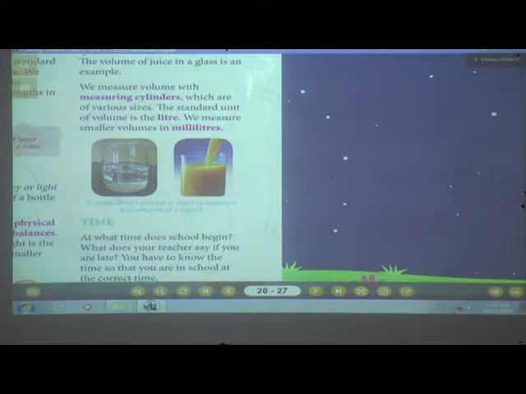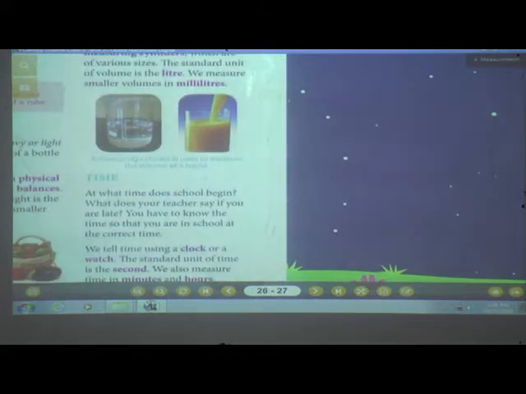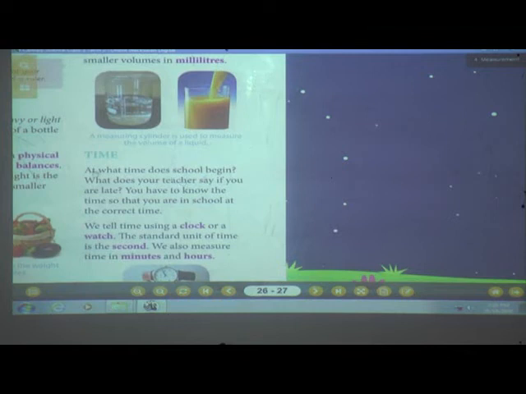Yes, very good. Now we'll move to the next, that is time. Now what is time? At what time does school begin? Tell me, what is your school time, students? Do you remember or did you forget? No, I hope you all have remembered. At what time does school begin? Begins means at what time your school starts? In the morning? Yes, correct, 8:20, isn't it?